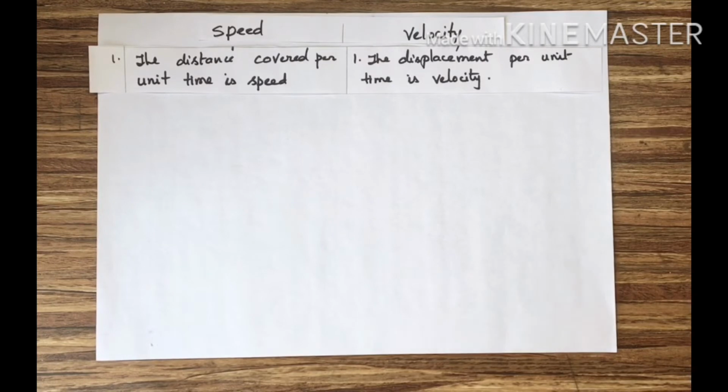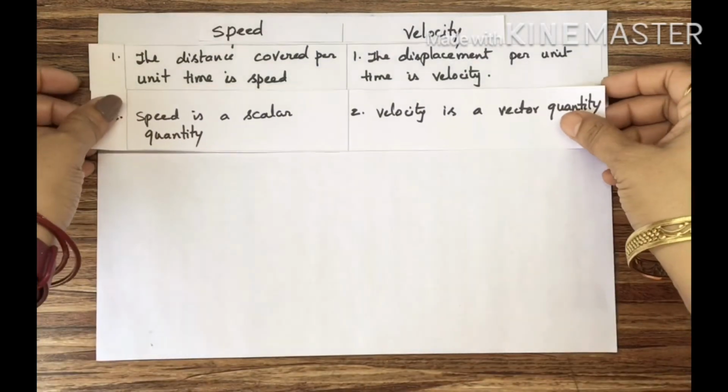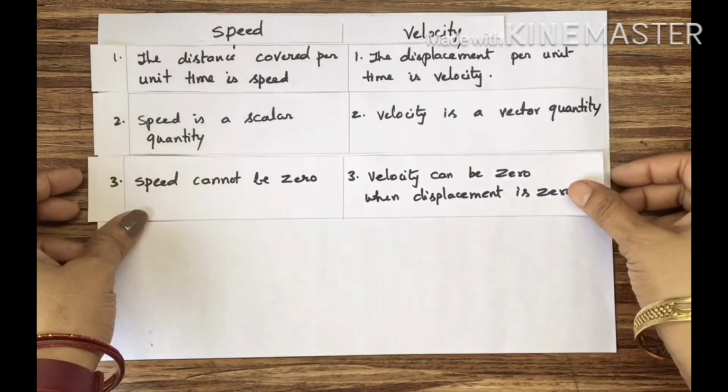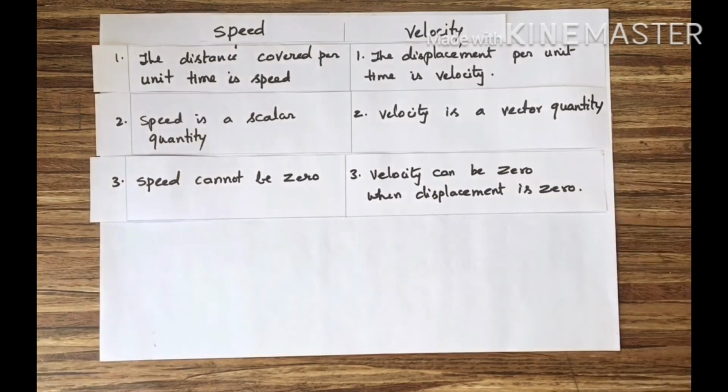What is the second difference? In the same way as distance and displacement, speed is a scalar quantity, velocity is a vector quantity. In part 1, I have explained scalar quantity means it has only magnitude. Vector quantity means both magnitude as well as direction. As displacement is a vector quantity, and velocity is equal to displacement by time, velocity is also a vector quantity. The third difference is speed cannot be 0, velocity can be 0.